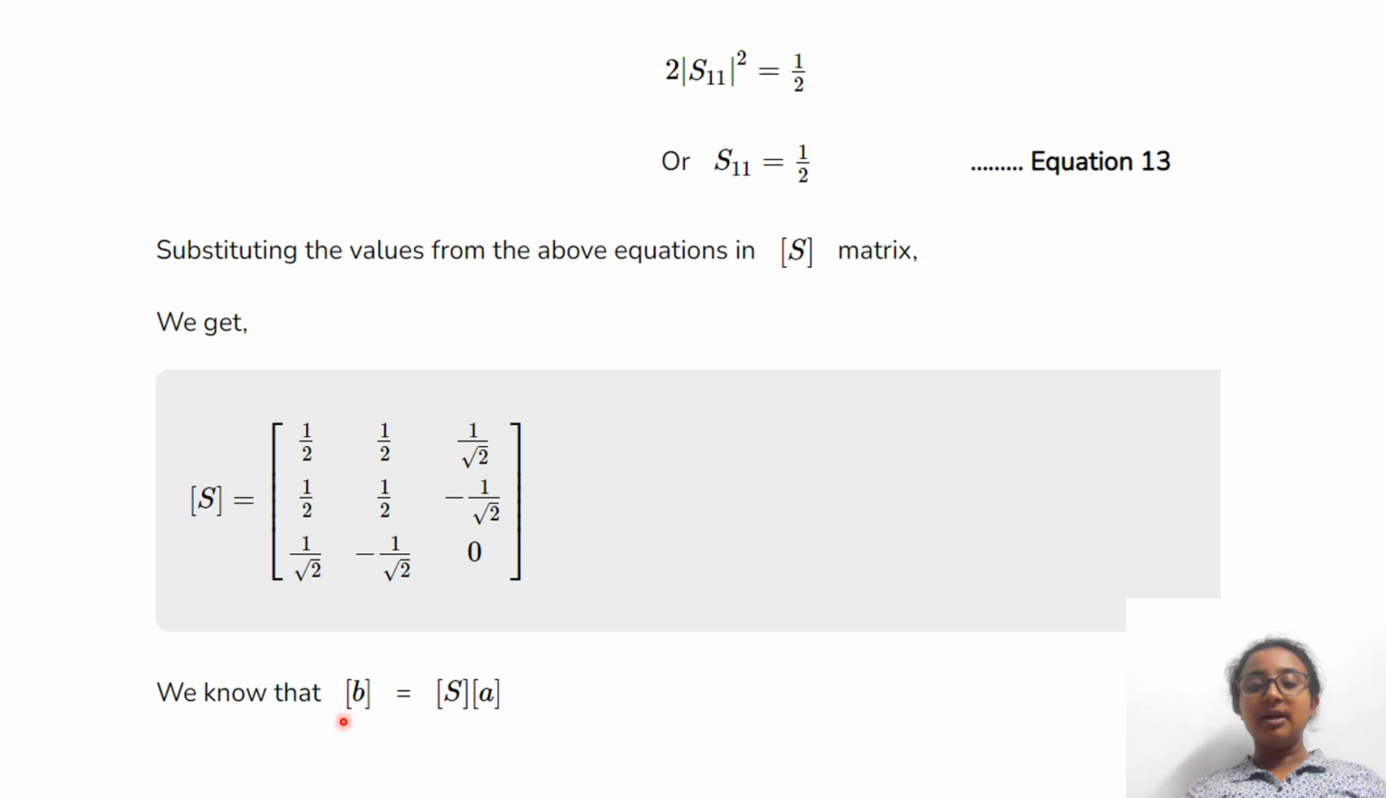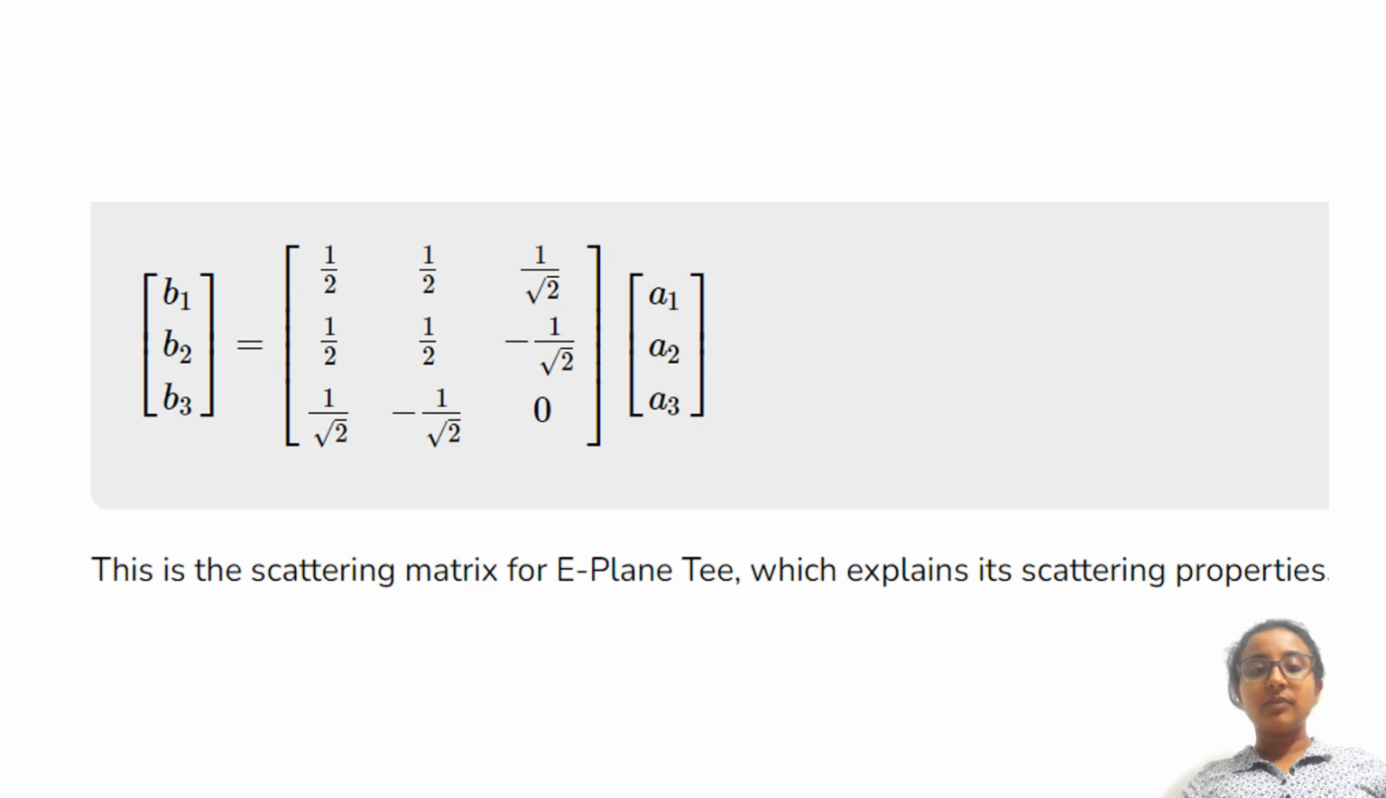We know that B is equal to SA. In the previous slide, I told that B is equal to S into A, considering the B matrix as B1, B2, B3, only one column but three rows, and considering the A matrix as A1, A2, A3, three rows but one column. This is the scattering matrix for E-plane T, which explains its scattering properties.